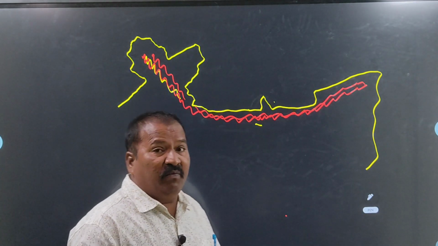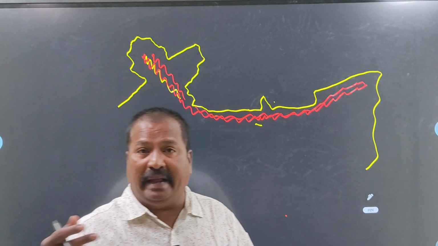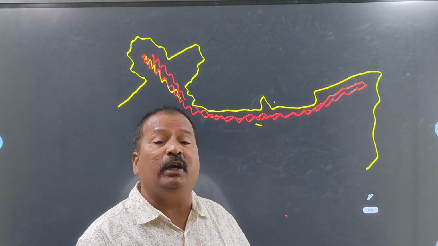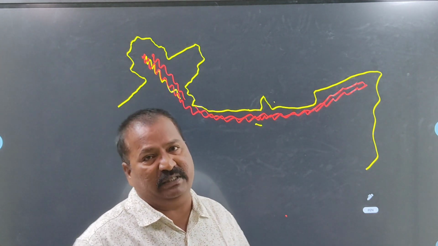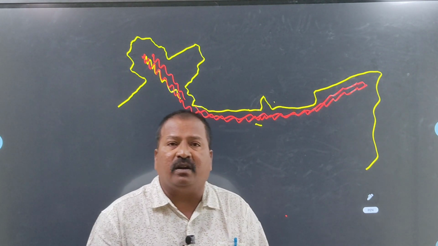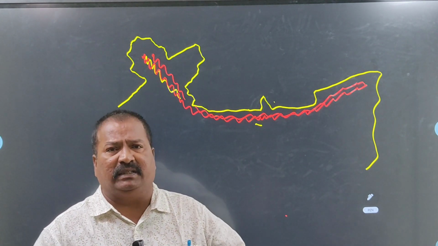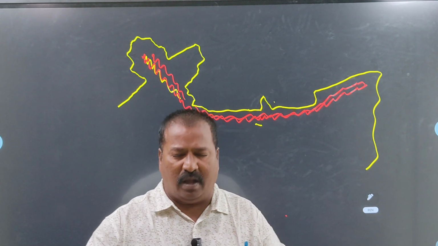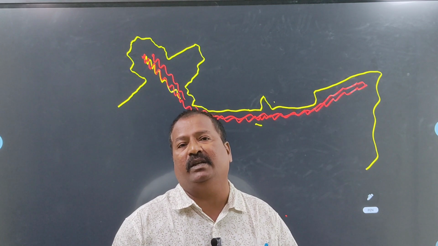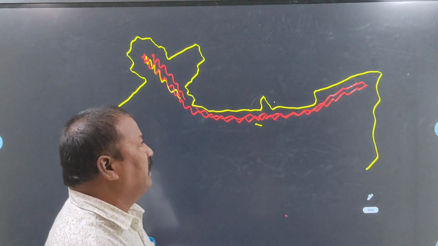The forces which originate within the earth are called endogenic forces, tectonic forces. The forces which operate on the Earth's surface and in the atmosphere above it are called exogenic forces. Okay, two types of forces are there.